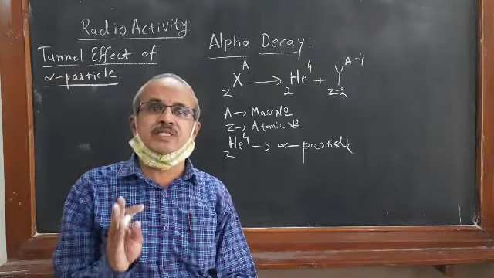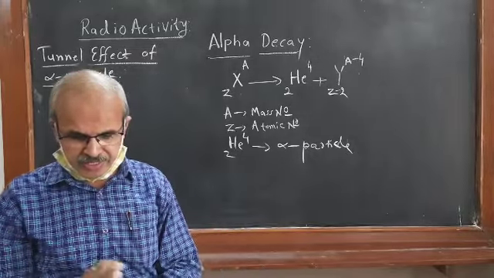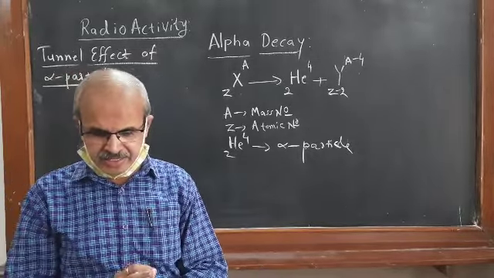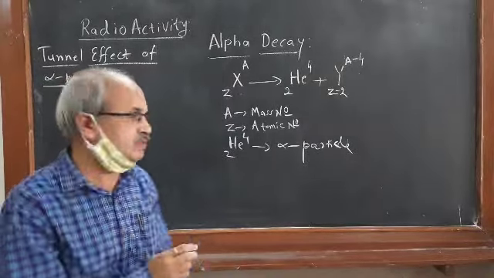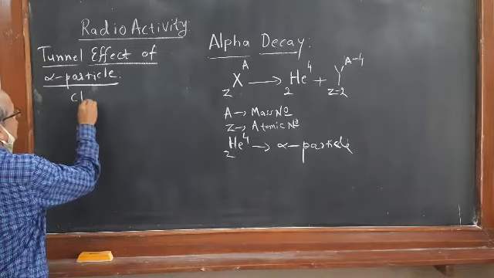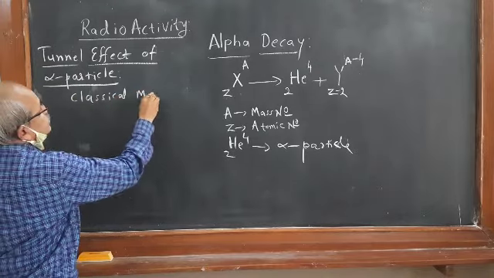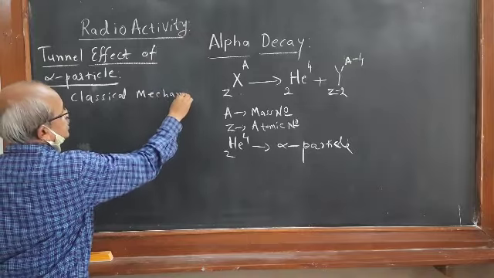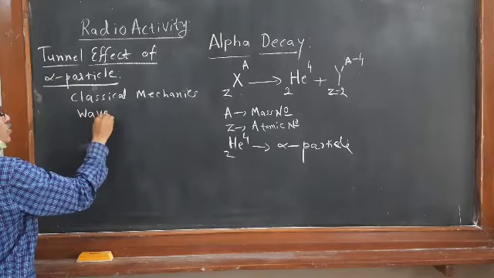It can be explained on the basis of two types of methods. One is classical mechanics, and the other is wave mechanics or quantum mechanics.